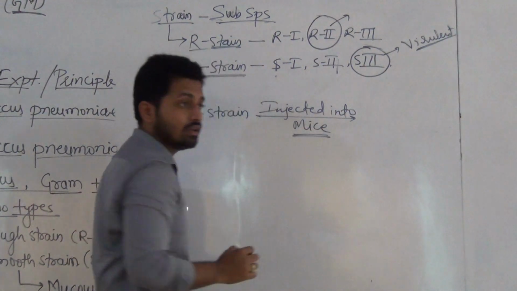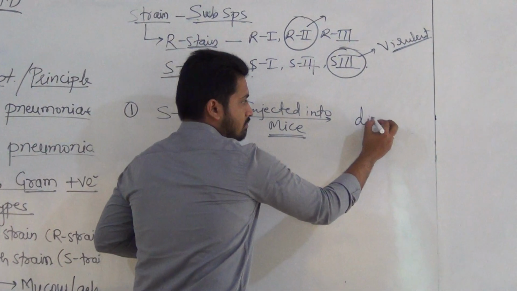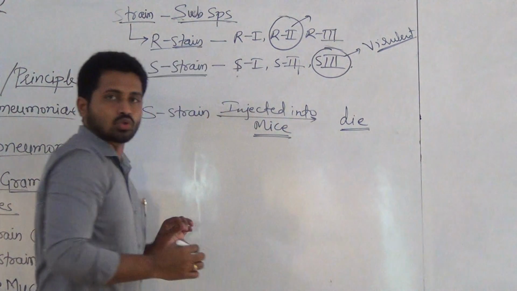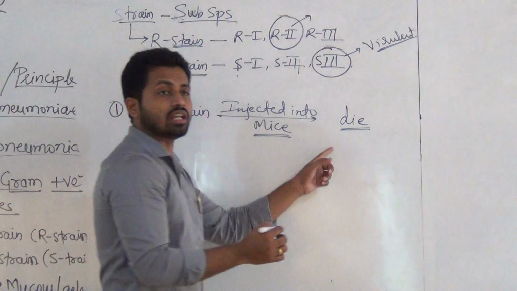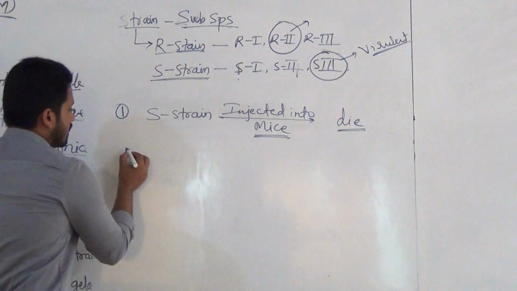Now what will happen? This S strain is pathogenic, which means the mice will die, of course, because the mice die of pneumonia, as this is the pathogenic type.